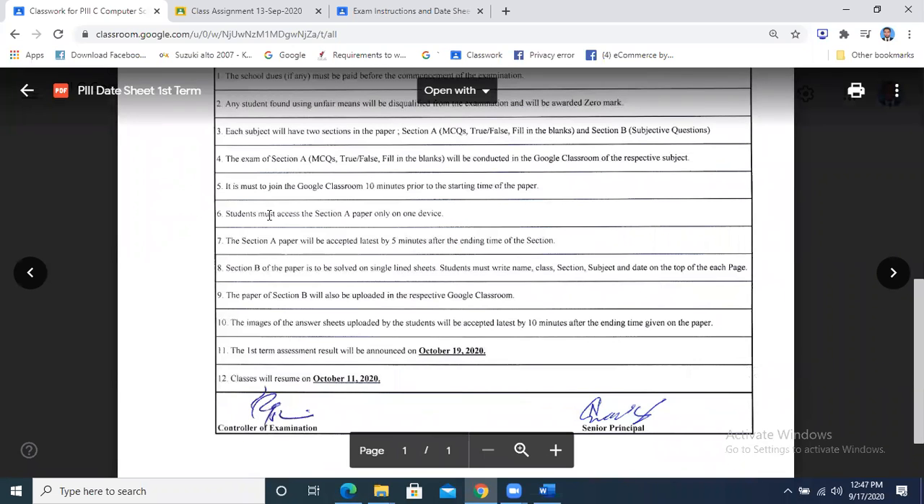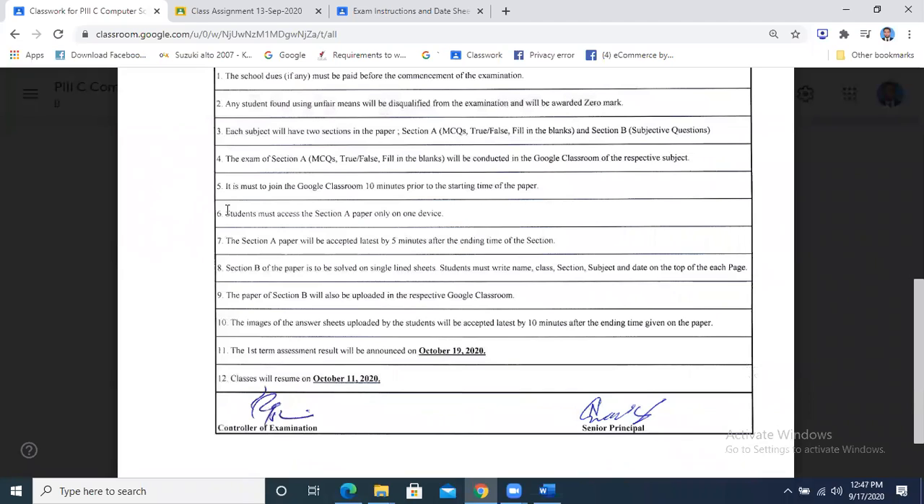You will give your exam using one device, either a cell phone or a laptop. You are going to use one device, and you will use your formal email address showing your first name and last name properly. Your full name should be exhibited there, because if any nickname or parent or sibling name is there, that student will be removed from the class.